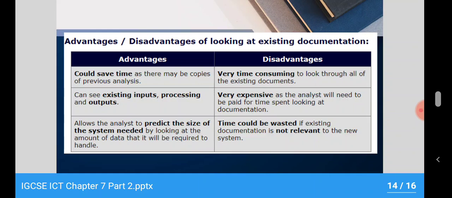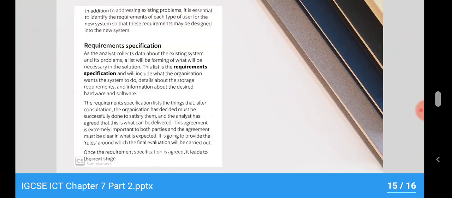These are the advantages, but the disadvantages: it's very expensive, and the analyst will need to be paid for time spent looking at the documents. Time could be wasted if existing documentation is not relevant to the system. So these are the disadvantages of looking at the documentation for analysis.